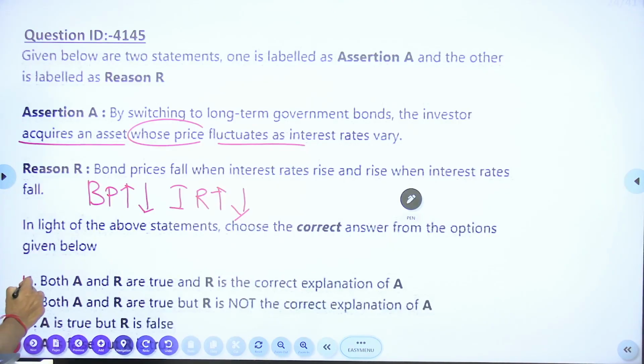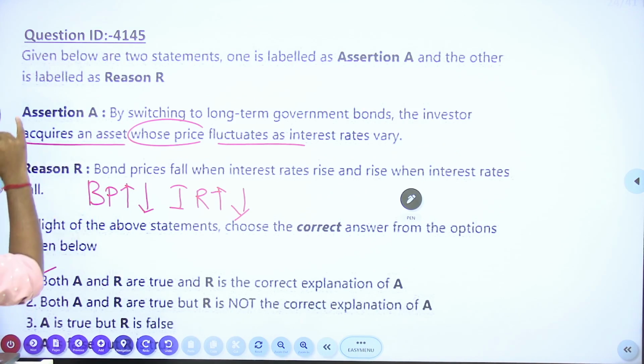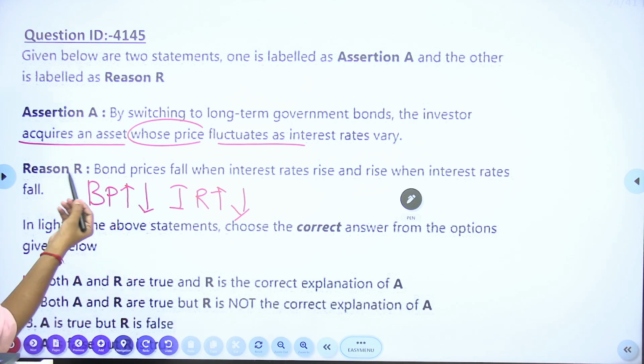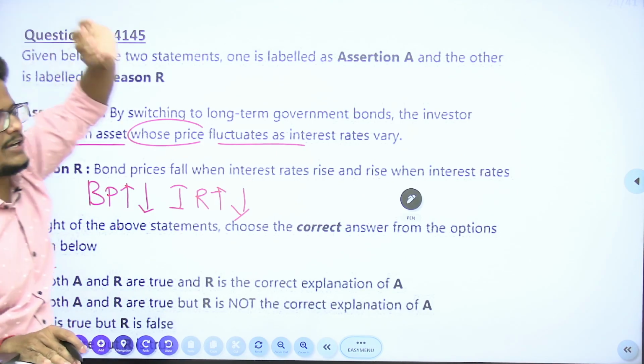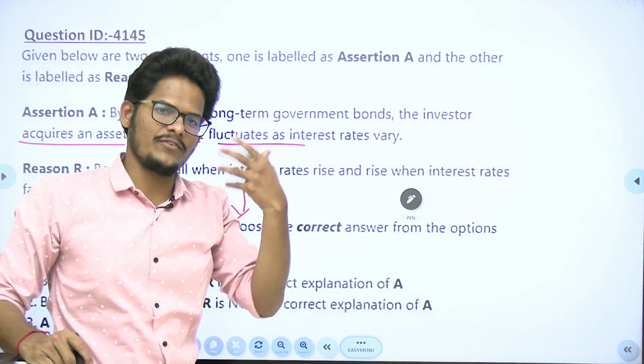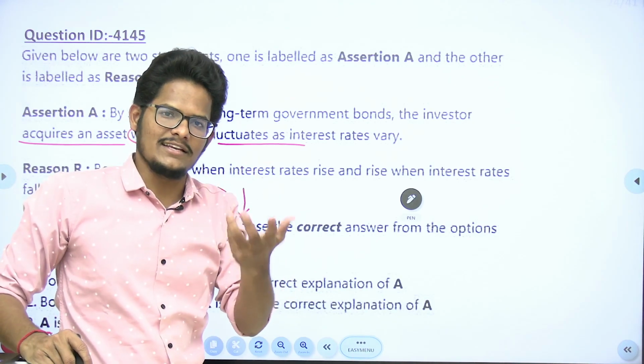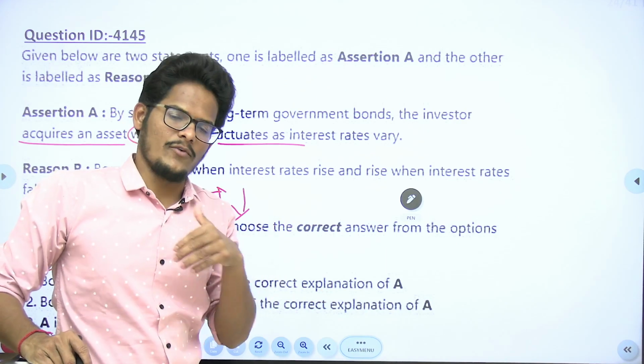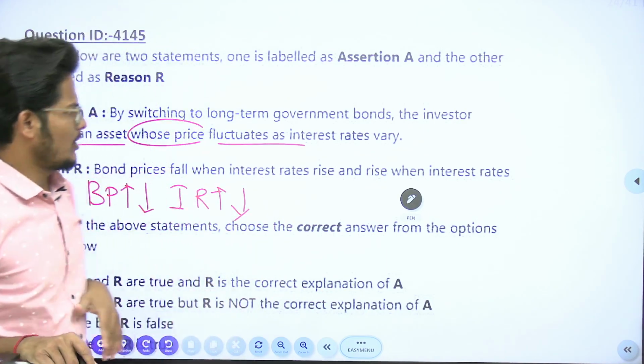Answer is given as correct. The bond price is nothing but a loan. Because on the bond we need to pay the interest. Whenever we need to pay the interest, if the interest rate by the RBI is increased, my interest also will go up. If the RBI decreases, it will also go down.